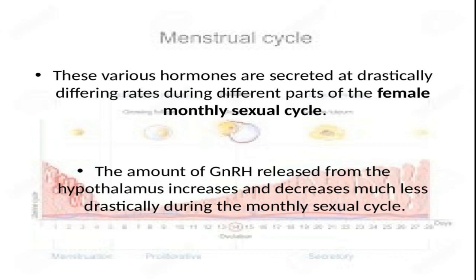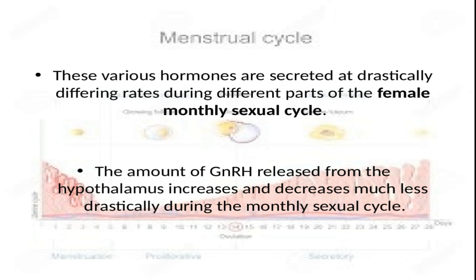The rate of production of these hormones is different at different phases of the female monthly cycle. We are going to learn the details of the female monthly cycle in this lecture, and we will also be able to understand how GnRH will change its rates. Now, you might be thinking, who is producing this estrogen and progesterone? Obviously the ovaries, but my question is where exactly is it being produced?